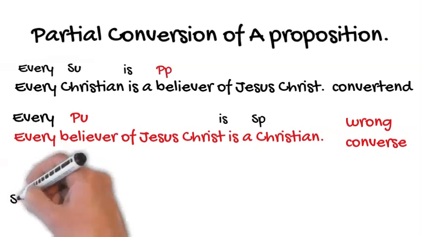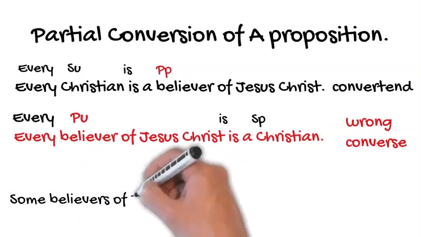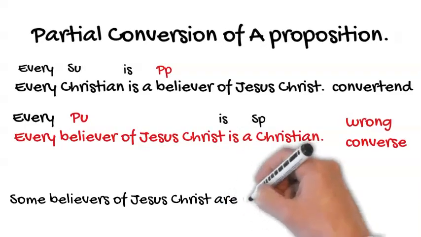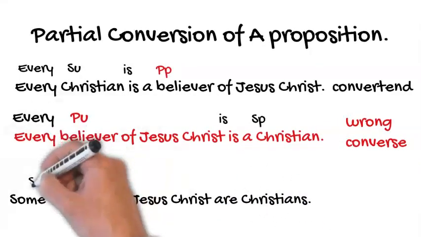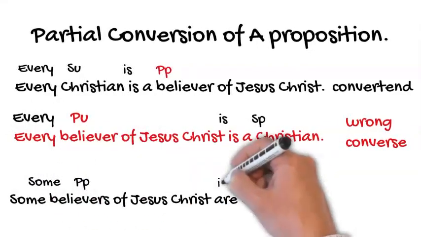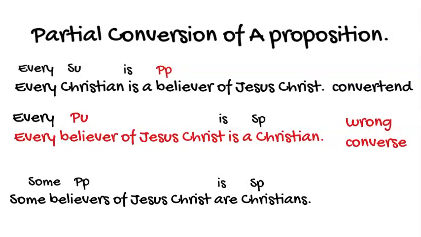So it has to be limited, an I proposition. So we have, some believers of Jesus Christ are Christians. So we have a particular subject term and a particular predicate term.